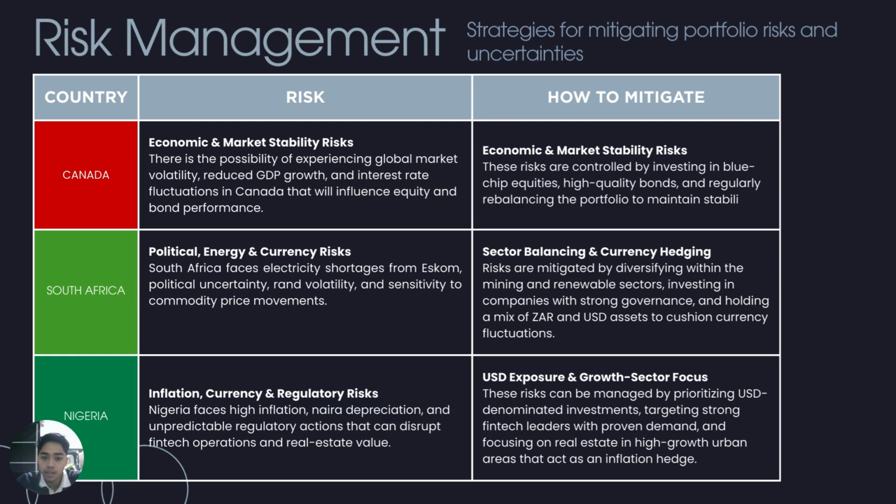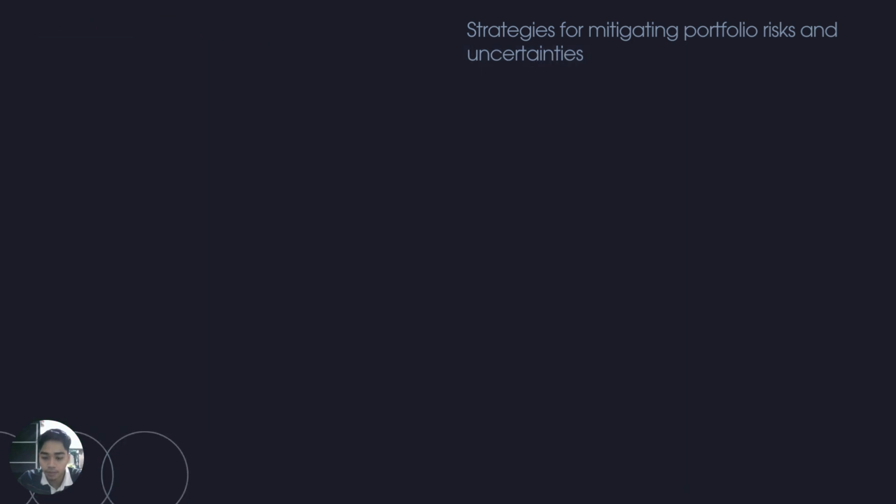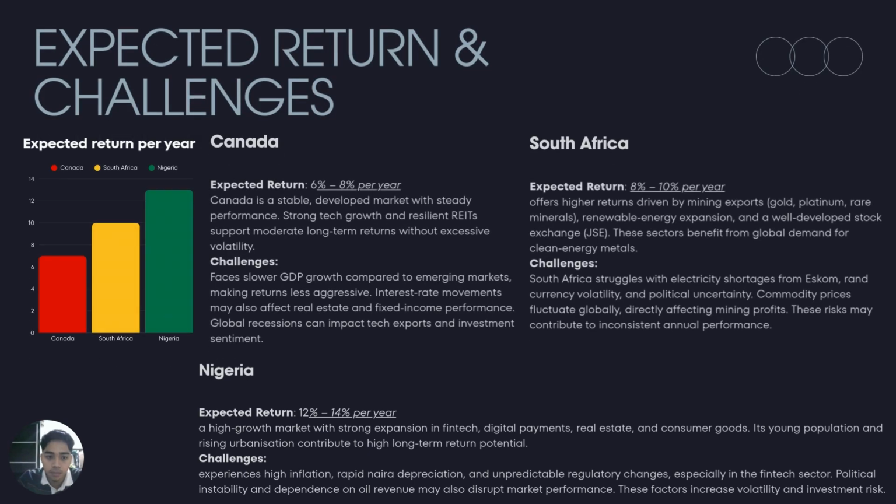For Nigeria, the risk it is exposed to is inflation, currency depreciation, and regulatory uncertainty. The mitigation for those risks is to provide USD denominated investments, choose strong fintech leaders, and focus on real estate in growth cities. So the expected returns from the portfolio are Canada 6 to 8%, South Africa 8 to 10%, and Nigeria 12 to 14%. These returns reflect each country's economic maturity and risk profile.